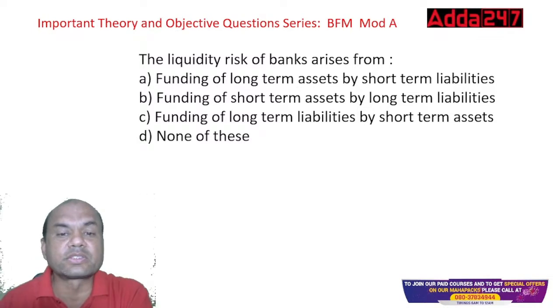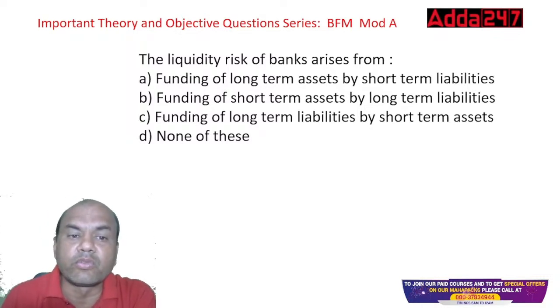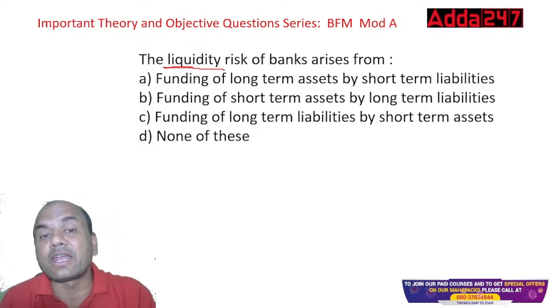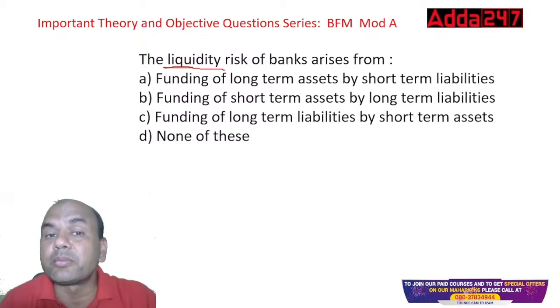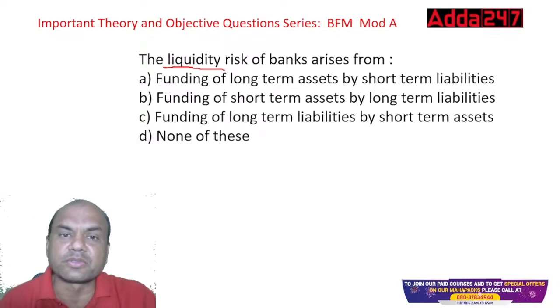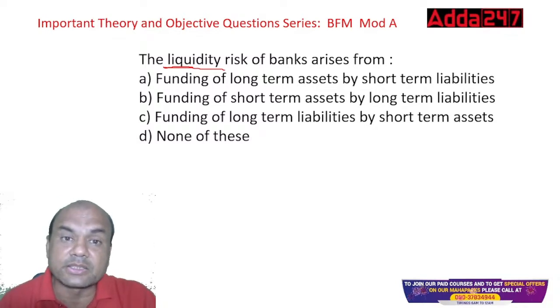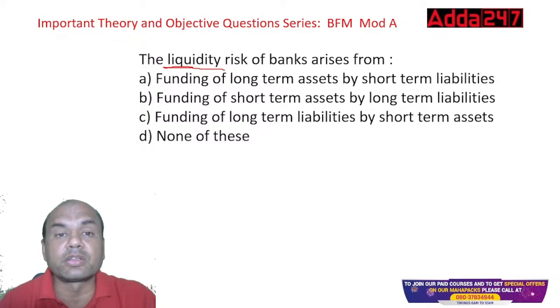The liquidity risk of the bank arises from. So liquidity risk of any bank. What do you mean by liquidity risk? It means that I don't have money at the right time. Whenever I have to pay my EMI, I don't have money. That is a liquidity risk. Same thing about the banks also. Bank has to pay some bond holder, and at that time bank doesn't have the money. That is the liquidity risk. If some depositor comes for withdrawal, bank doesn't have money. That is a liquidity risk.